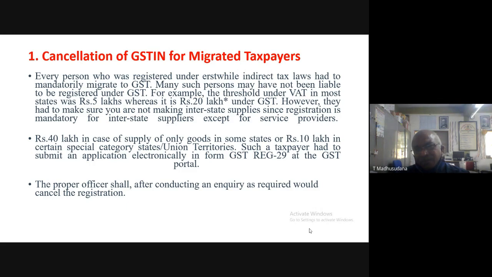Okay, so the suppliers who have registered under the previous VAT regime, those who have more than 5 lakhs rupees annual turnover, but their business is less than 20 lakhs rupees, and 10 lakhs rupees in case of special category states, such taxpayer had to submit an application electronically in form GST REG 29 at the GST portal for the cancellation of GST registration.